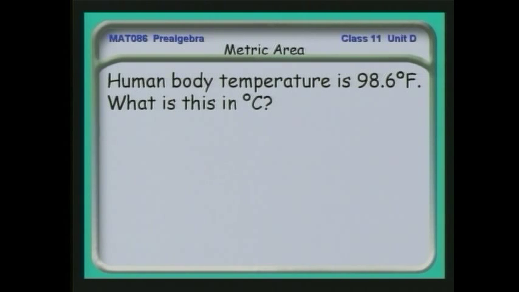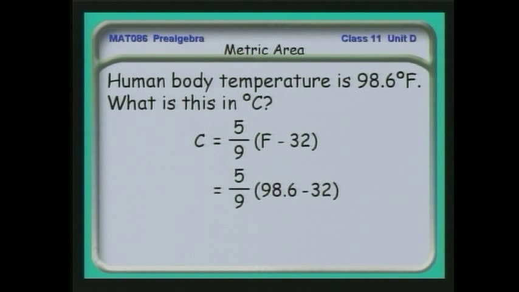Human body temperature is considered to be 98.6 degrees Fahrenheit. What is body temperature in degrees Celsius? We need to go from Fahrenheit to Celsius for this conversion. So we use the formula. The Celsius temperature is 5/9 of the quantity Fahrenheit minus 32. Here for F, we put in 98.6.